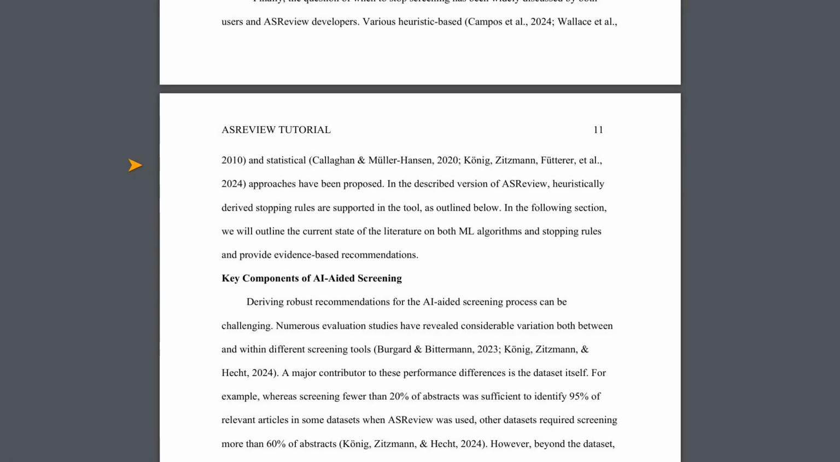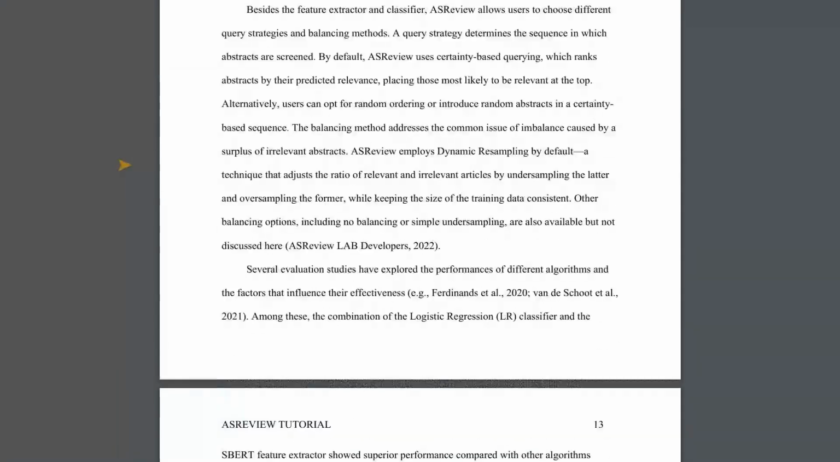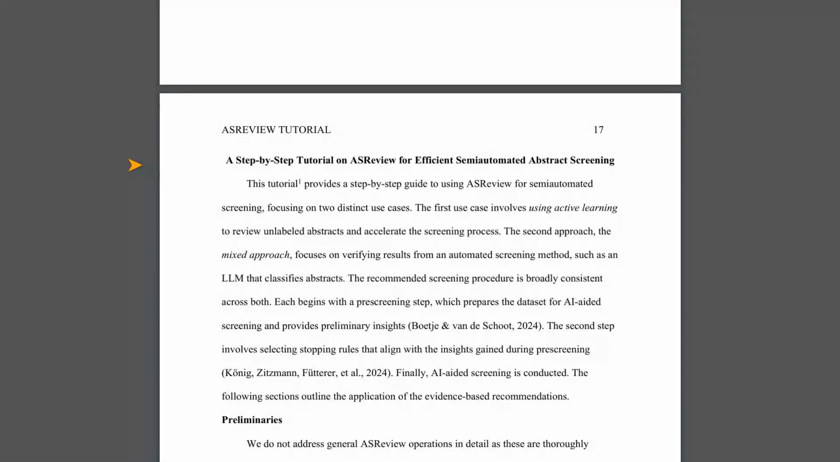This helps you figure out the prevalence of relevant studies, meaning what percentage of the total abstracts are actually relevant. This prevalence number is super important for later deciding when to stop. They also say to mark any really key studies you find during this phase with notes. Next comes selecting your stopping rules.